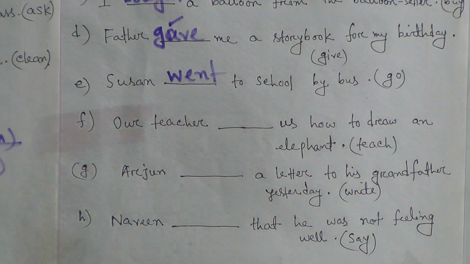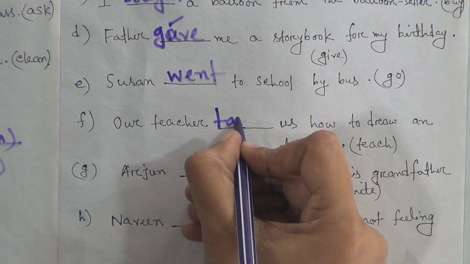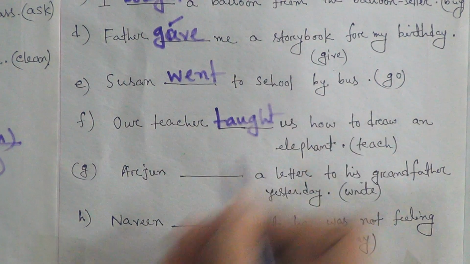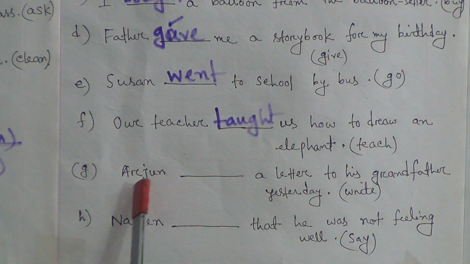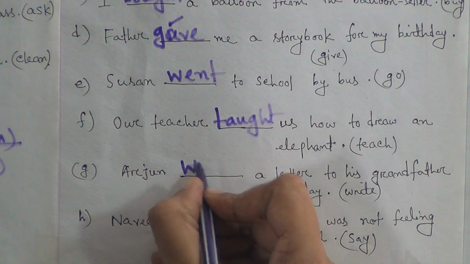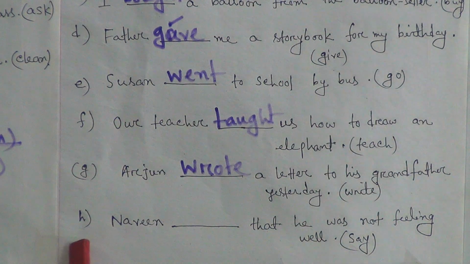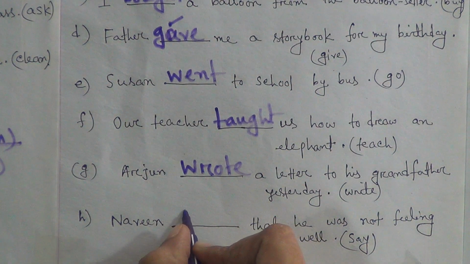Here is the word teach. The past form of the word is taught. G, Arjun dash a letter to his grandfather yesterday. Here is the word write. Wrote. H, Naveen dash that he was not feeling well. Here is the word say. The past form of say is said.